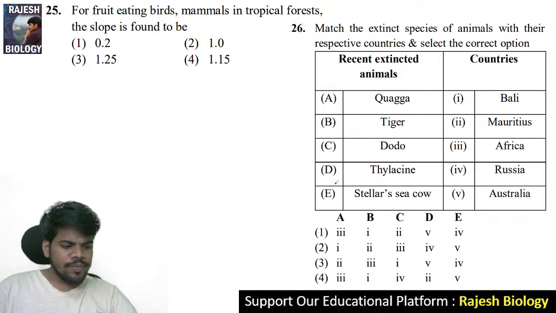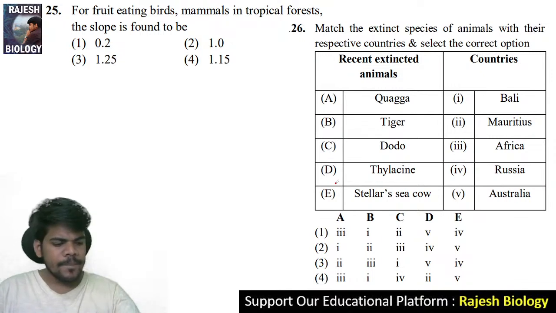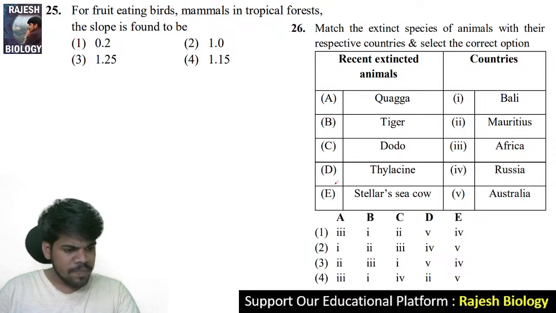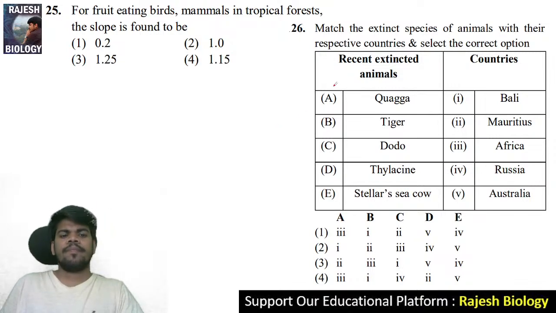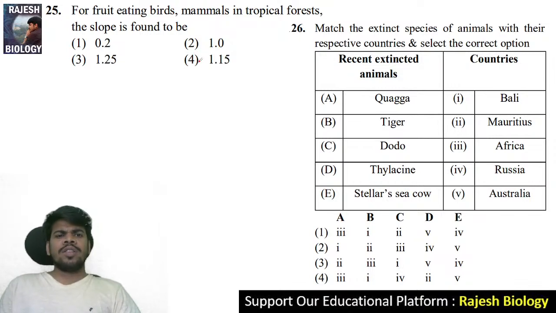Come to the 25th question. For fruit-eating birds and mammals in tropical forests, the slope is found to be 1.15.